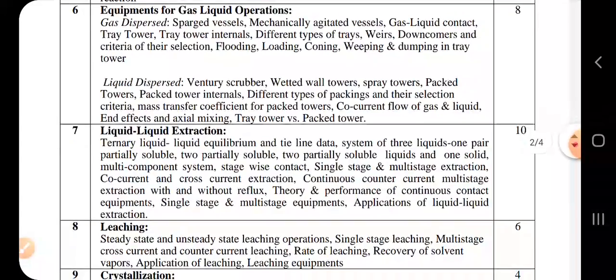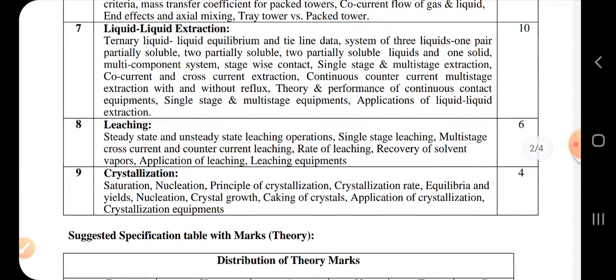Then next is liquid extraction. It is a liquid type of mass transfer. We will see different single stage and multi stage extractions. Again co-current, counter current and cross current extraction we will see. We will see equipments for extraction, single stage and multi stage equipments, and applications of this operation.